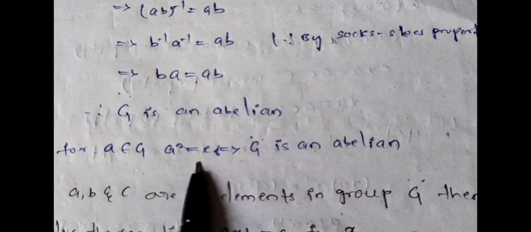B inverse into A inverse. Again, B inverse is nothing but B by the given condition, and A inverse equals A by using the given condition, that is, every element is the inverse of itself. So the right side is as it is. So AB equals BA, in the sense G is abelian. So for all A belonging to G, if A square is equal to E, then we can say G is abelian.